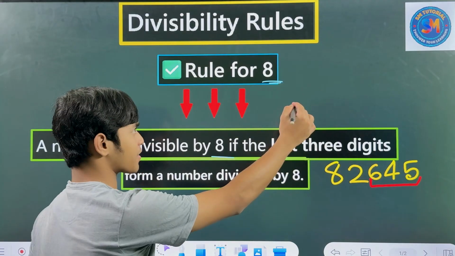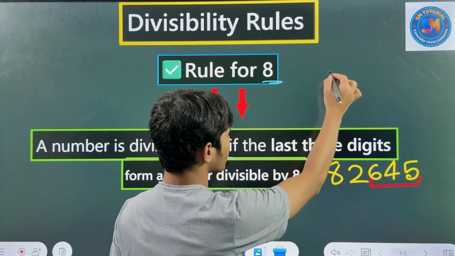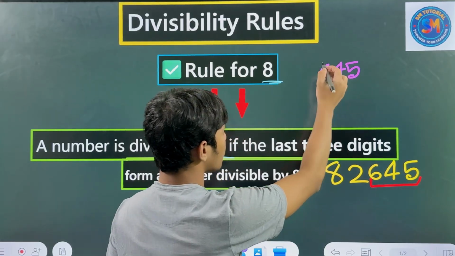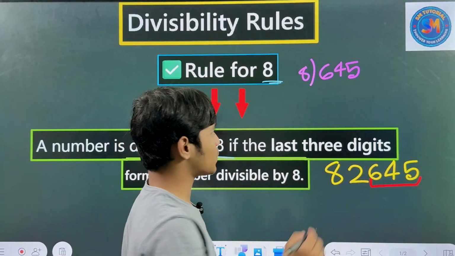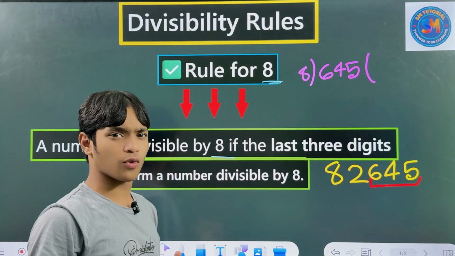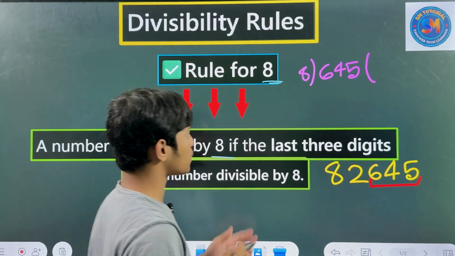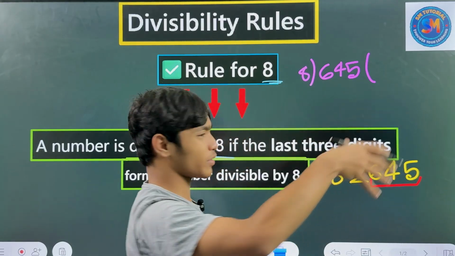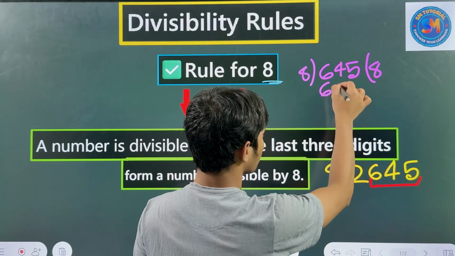Let's verify here. What is that? 645, divisible by 8? I think you all understood well already. 8 into 8 is 64.